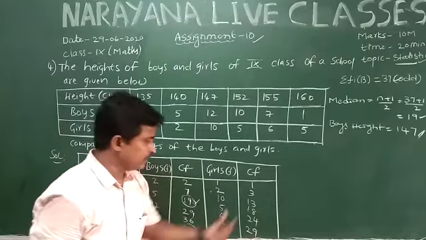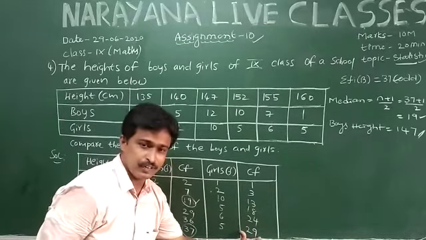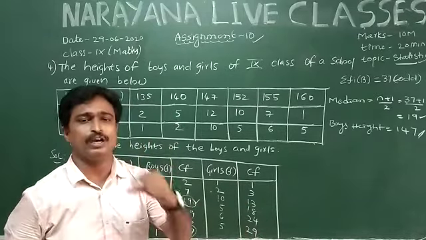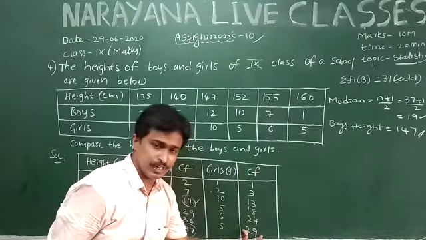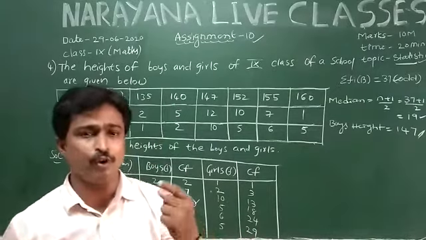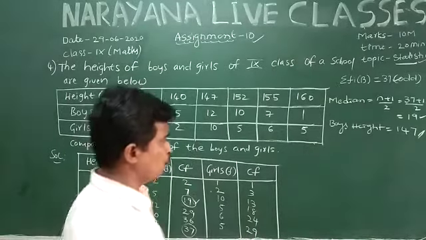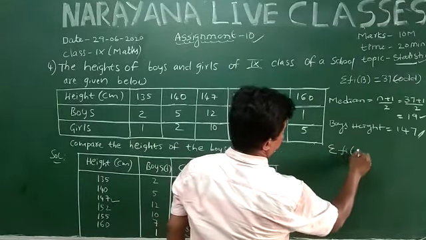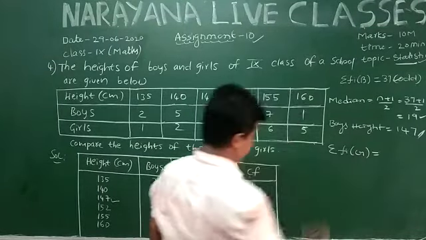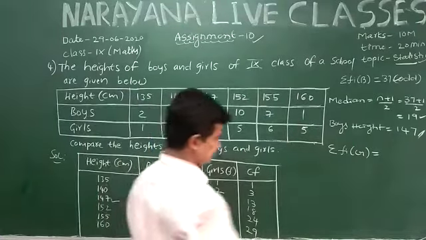You observe that the last value of cumulative frequency denotes the number of girls in your class. So here sigma Fi girls is equal to 29.